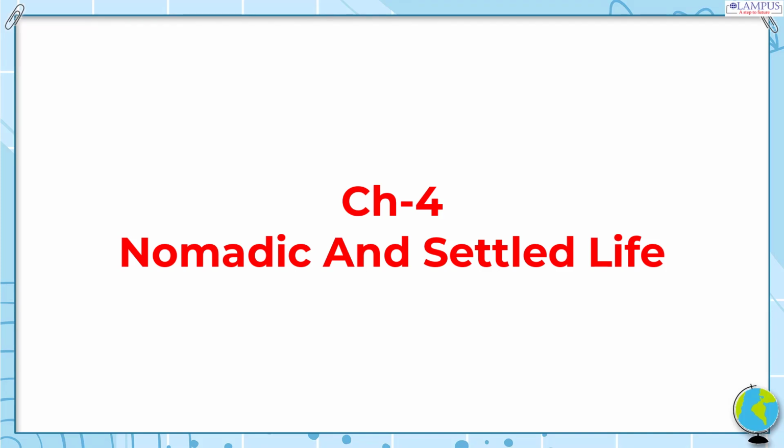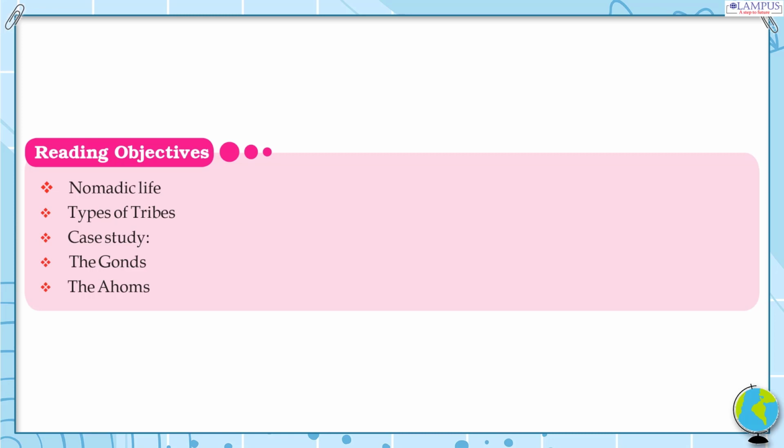Chapter 4. Nomadic and Settled Life. Reading Objectives. Nomadic Life. Types of Tribes. Case Study. The Gonds. The Ahoms.